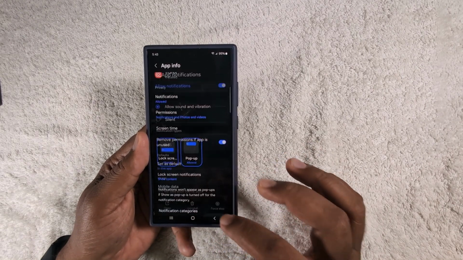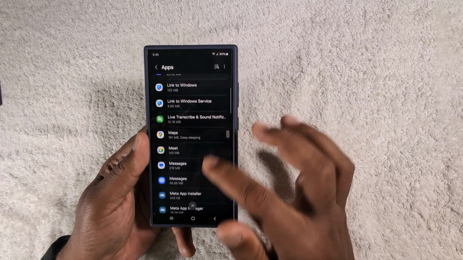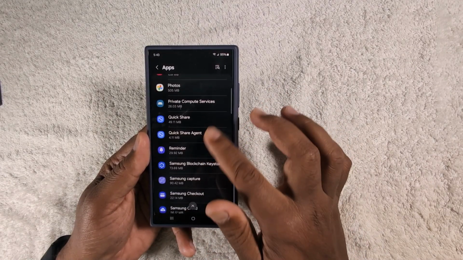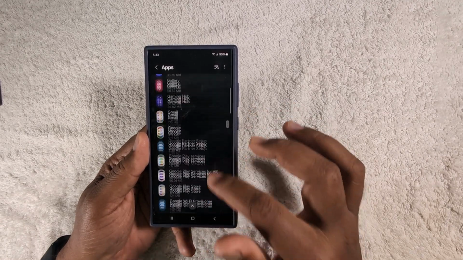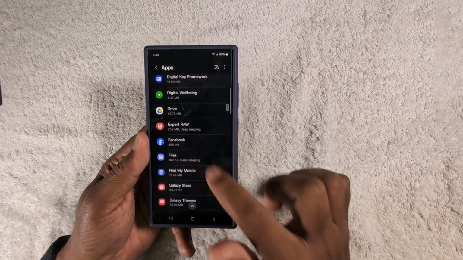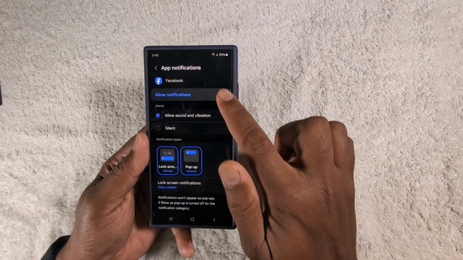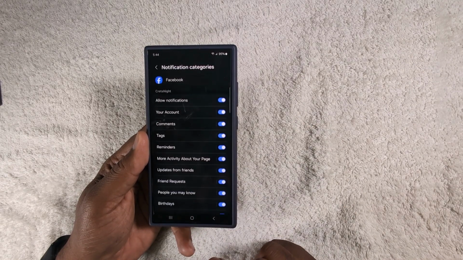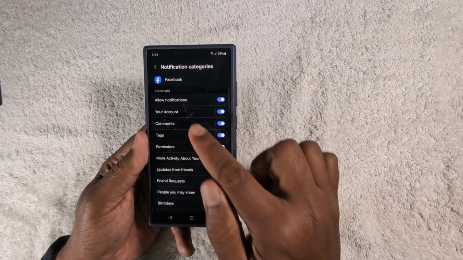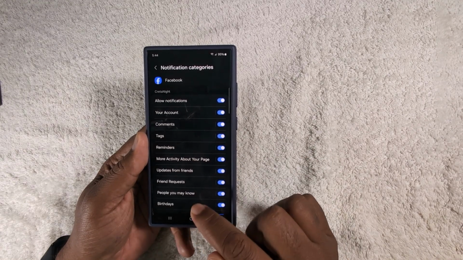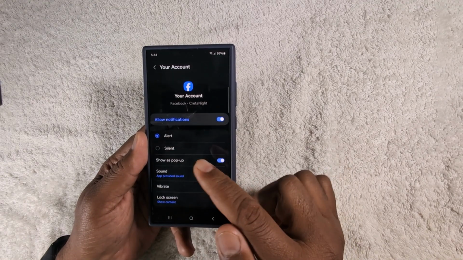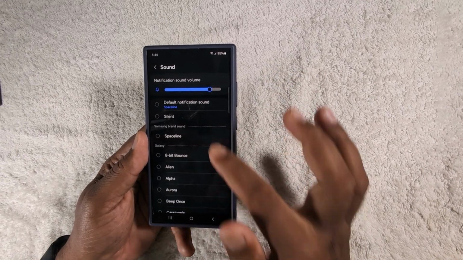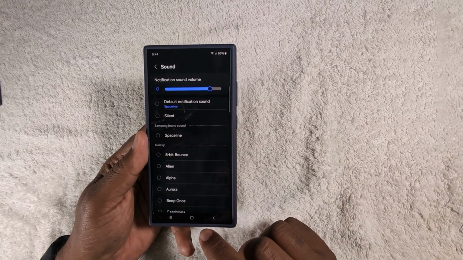Let's see. We select the Facebook application. Now go to Facebook or any other social media application on your device. Tap the Facebook. Tap the notification. Scroll down. Tap the notification category. Here you can see the different notifications: account, tag, reminder. So here we select your account. Now tap the sound and select the sound you want to set for the specific app.